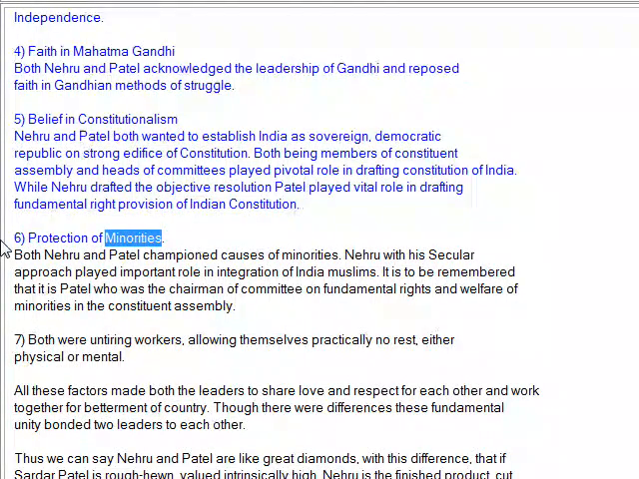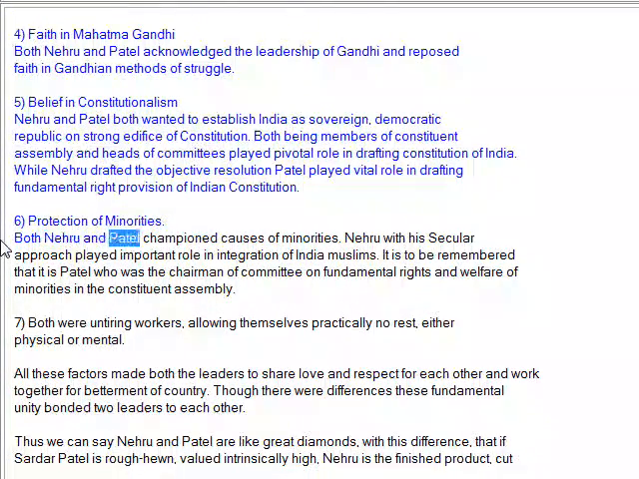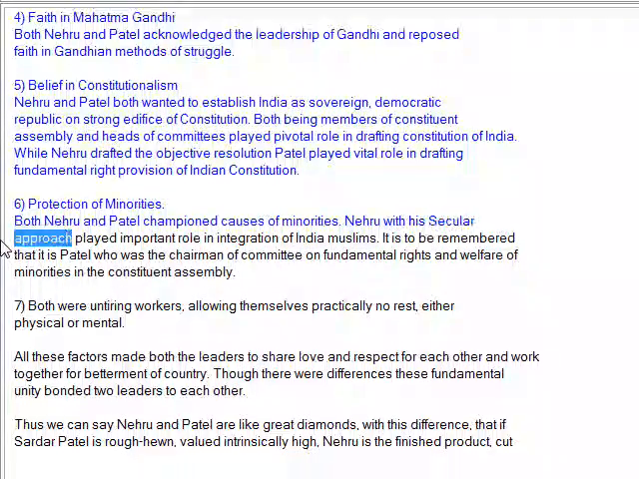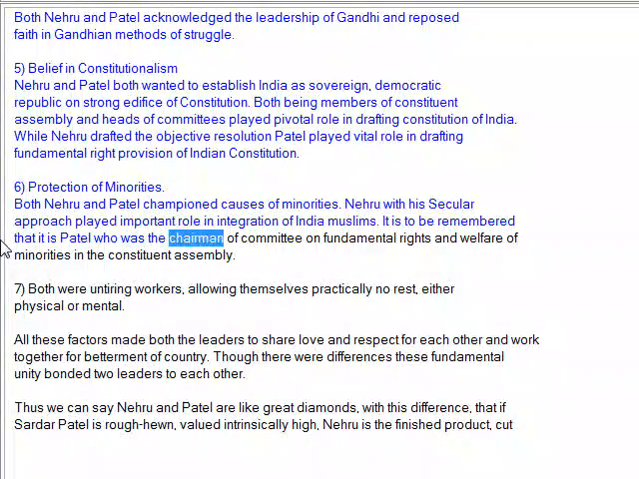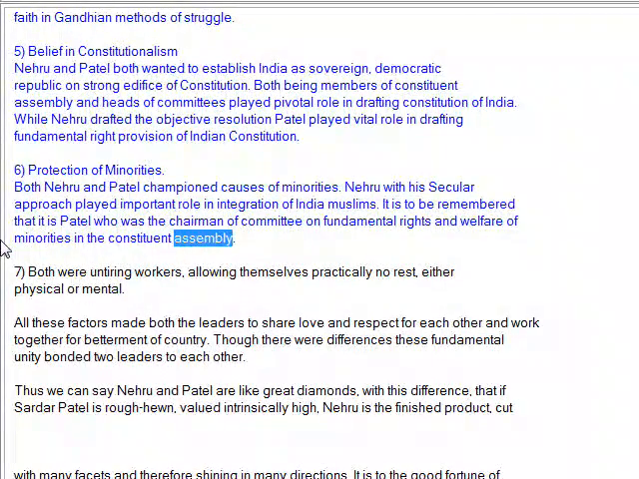6. Protection of minorities. Both Nehru and Patel championed the causes of minorities. Nehru, with his secular approach, played an important role in integration of Indian Muslims. It is to be remembered that it is Patel who was the chairman of the Committee on Fundamental Rights and Welfare of Minorities in the Constituent Assembly.